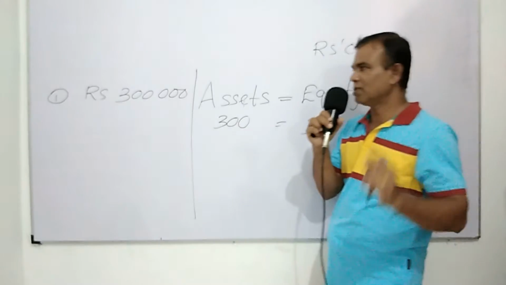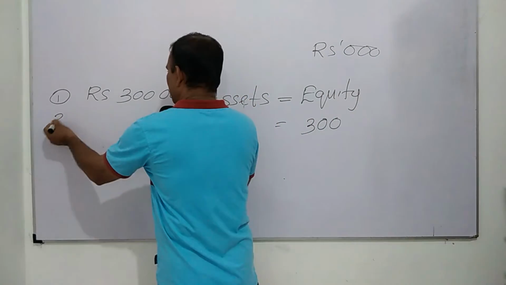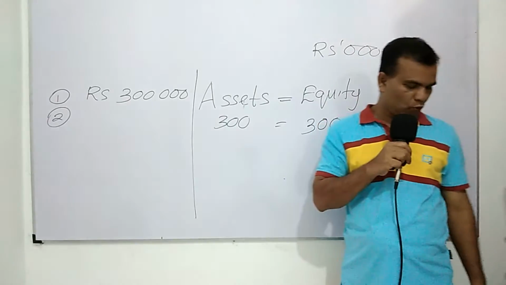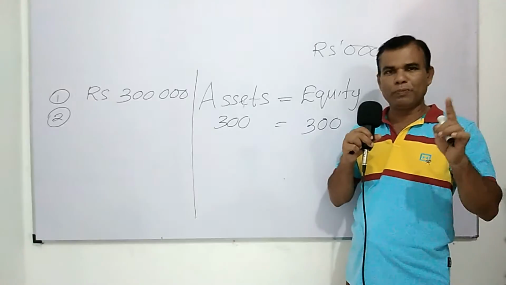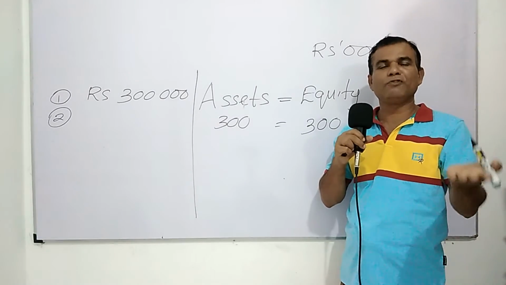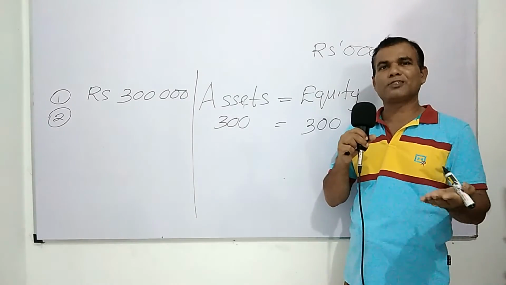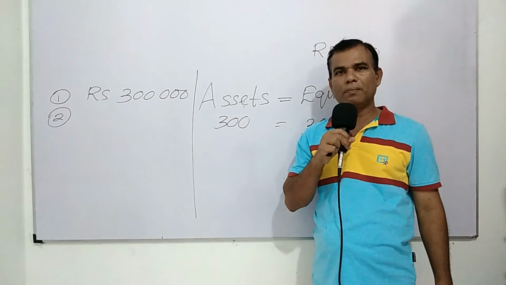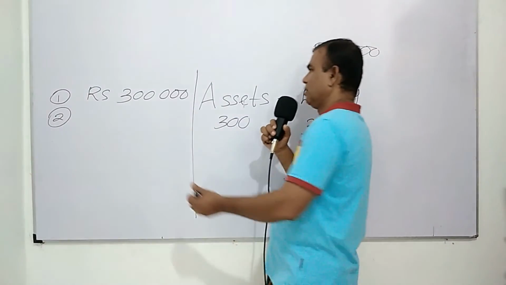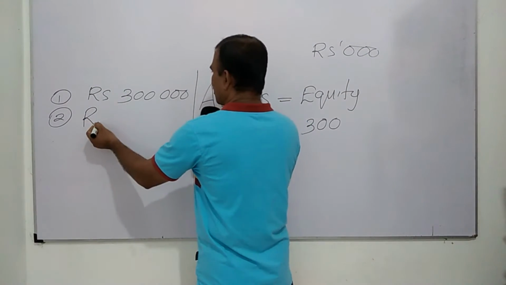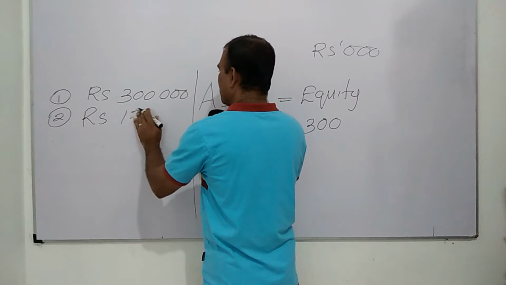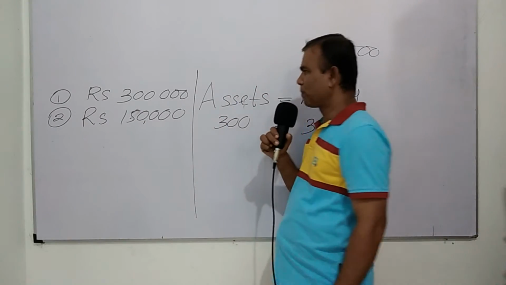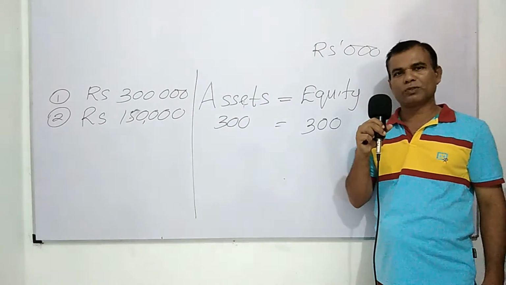Now, in the second transaction, assume that you need to expand your business. To expand your business, you do not have enough money with you, so you decide to obtain a bank loan from a recognized bank. Assume that your amount of bank loan is 150,000. You are going to obtain a bank loan of 150,000.